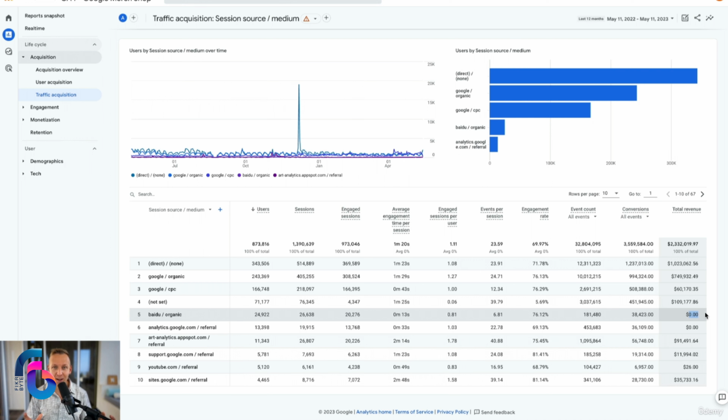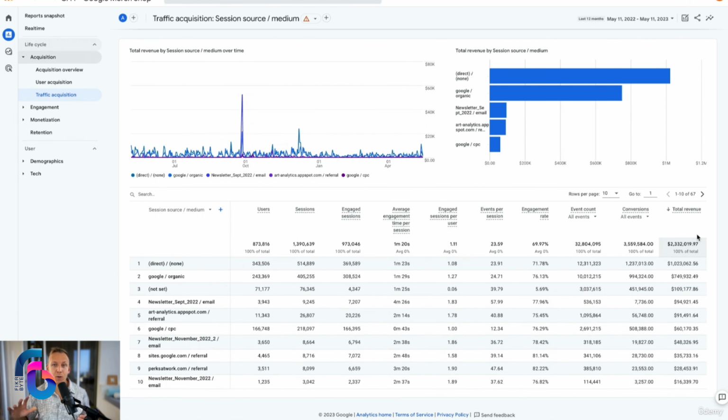The only way to find out if it's true is to look at the data, ask the deeper questions, try it out, get new data, and then iterate from there. Keep trying new things all the time and keep reading your data. So as before, whenever you're selling anything, we are looking at the revenue. And if you are not selling anything, we are looking at the average engagement time. But we're always looking at the average engagement time too, because it shows the popularity of the pages, of the different channels, of the people from that location, etc.